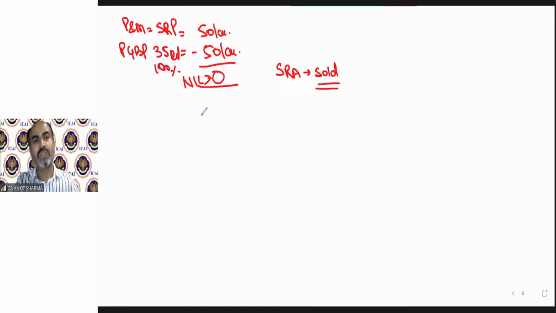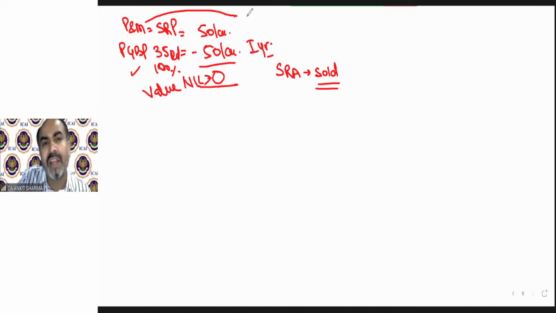So whenever you use a scientific research asset which complies with, or fulfils, the section 35 conditions, the 100% deduction will be claimed in all cases. So the value of the asset in the books will be 0 even in the first year. Now imagine this plant and machinery is a gigantic generator which is used for scientific research purposes. I purchase a 50 lakh rupees generator for my lab and it is used for scientific research. So what will happen? In the books of accounts, I will claim a deduction for this generator of rupees 50 lakh in the first year of business. So the book value of this generator will be 0.